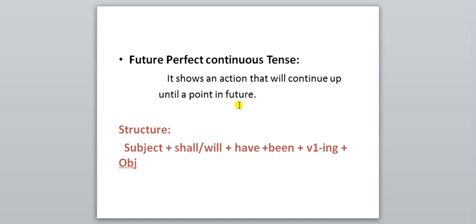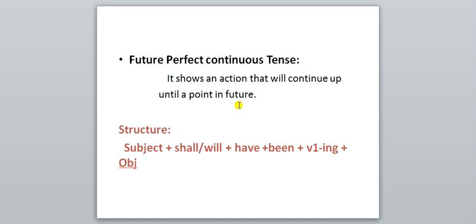Means you started it in the present, otherwise you started it in the past. Past means in the last week, and your reading will be completed in the next week. Means the action of reading will go on in future also, because next week is future for us. It will continue for it.